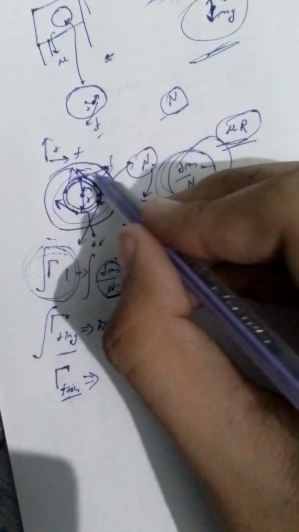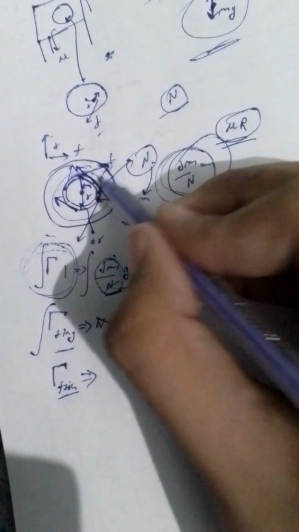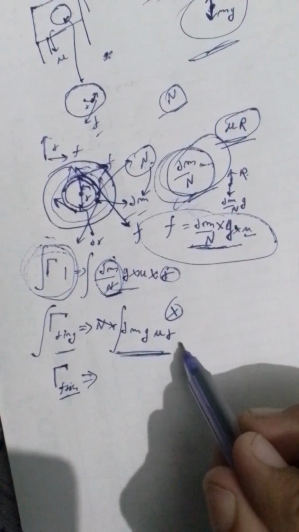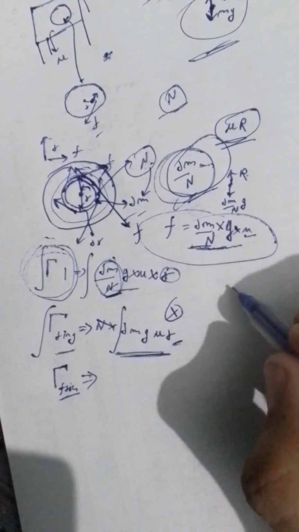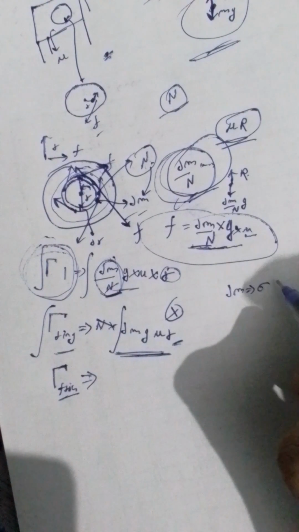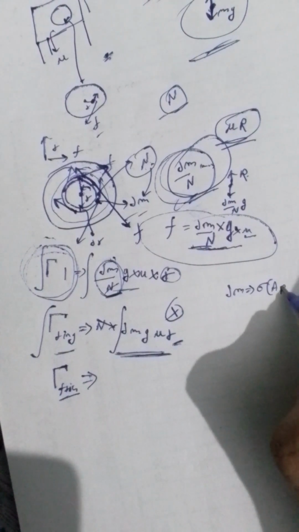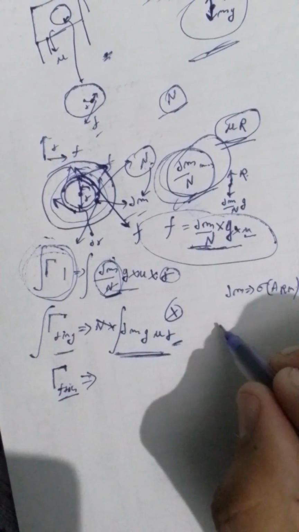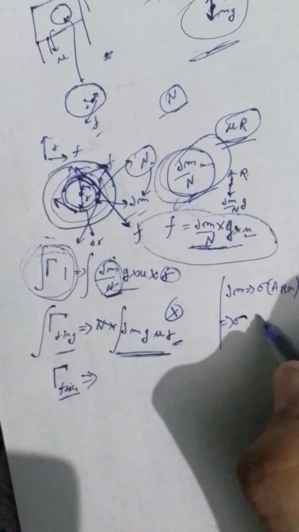Now see, for all such rings, the nature of friction would be the same, it would be acting like this, okay. Just r would be different, and I can also write dm mass as sigma times the area of the ring element.